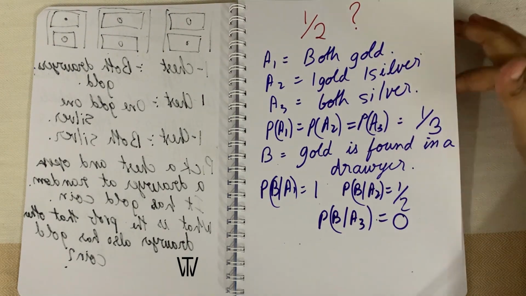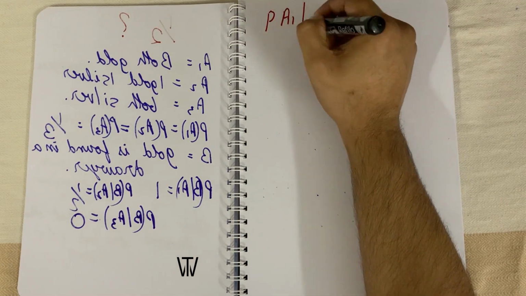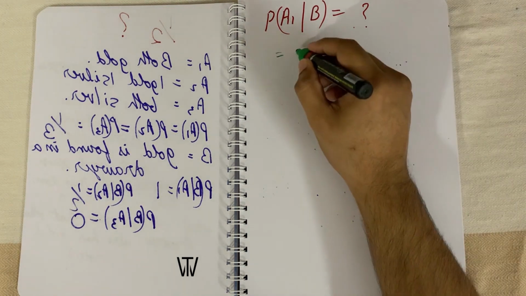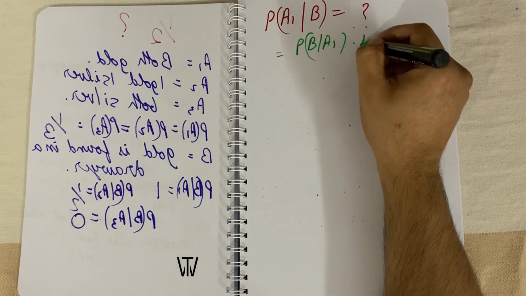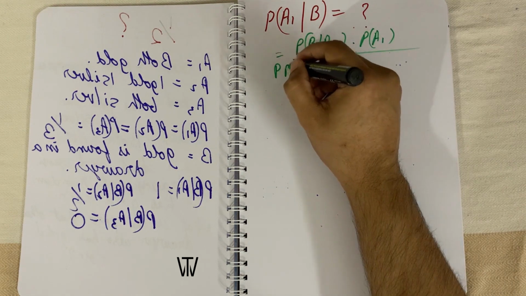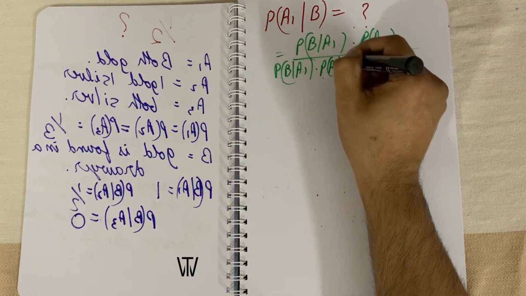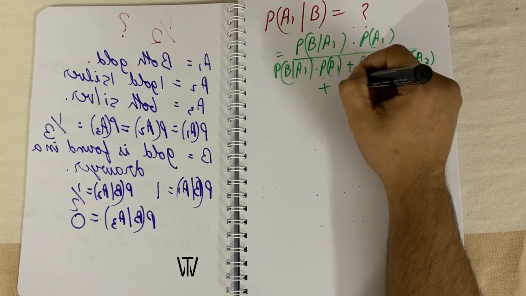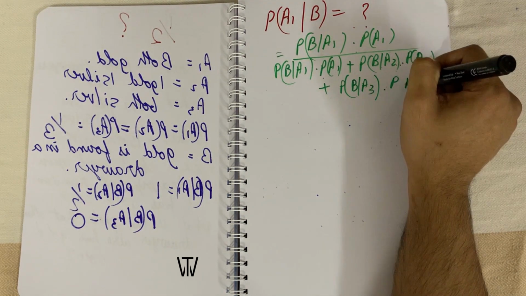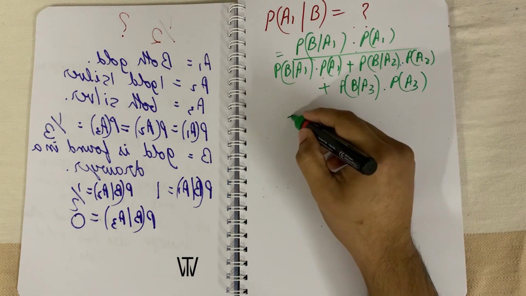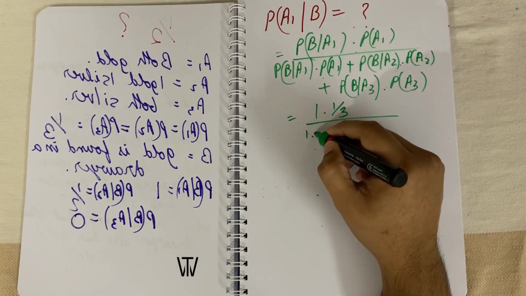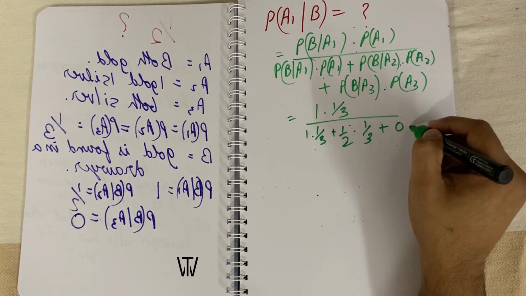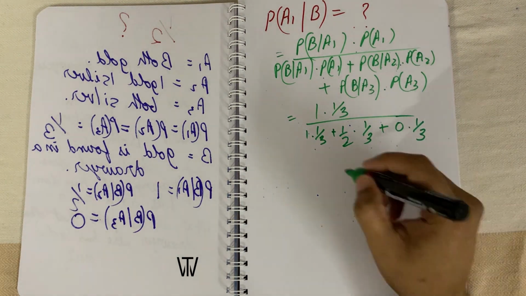We are given that B has already happened. Now what is the probability that the chosen chest was A1? P of A1 given B, from Bayes theorem, is P of B given A1 into P of A1 by P of B given A1 into P of A1 plus P of B given A2 into P of A2 plus P of B given A3 into P of A3. That's 1 into 1 by 3 divided by 1 into 1 by 3 plus half into 1 by 3 plus 0 into 1 by 3. This turns out to be 2 by 3.